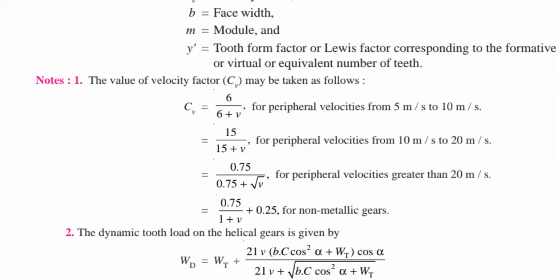So it is purely based on your velocities. Pitch line velocity is ranging from 5 to 10 meters per second, and 10 to 20 meters per second, and more than 20 meters per second. So please consider the pitch line velocities.